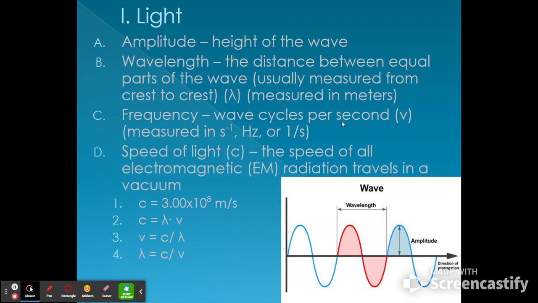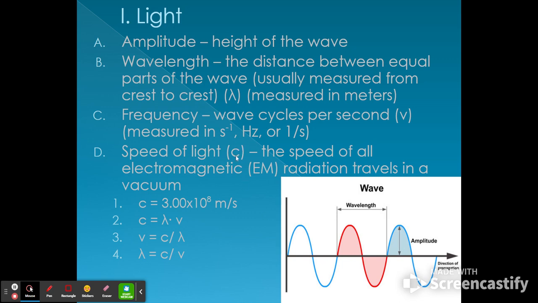Frequency is the number of wave cycles per second, measured in seconds to the negative first, or hertz, or 1/seconds. Hertz is named after Heinrich Hertz, who did work with frequencies and stuff. So if this picture took 1 second for these waves, we'd have 1, 2, 3 waves in 1 second, so it'd be 3 hertz. And so that's how we would figure out that frequency.